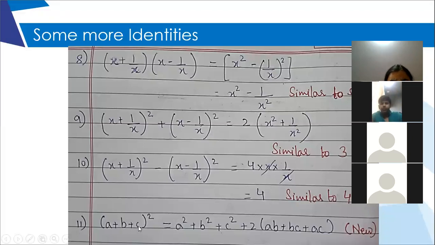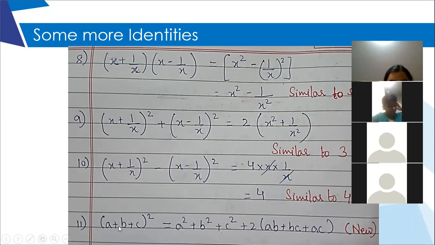Here there are 3 terms. I have squared them and put the square outside the bracket. And the answer is A square plus B square plus C square. These are individual squares. This is whole square. When the square is put outside the bracket, we call it whole square. When the square is put on individual terms, we simply call it square of that term.